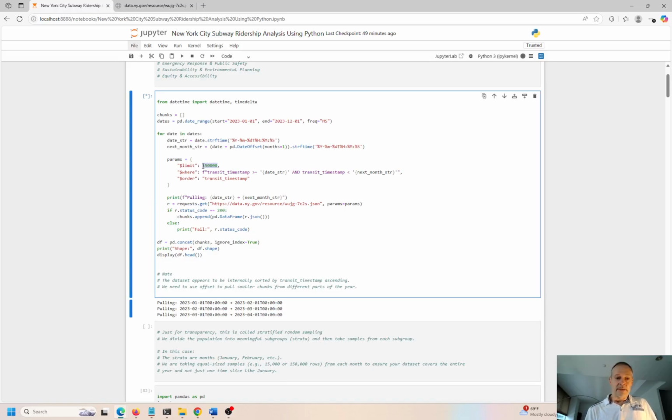It's called stratified random sampling, right? It's a little bit of a tongue twister, but you're taking different strata, which are different levels or different groups of data, and you're taking random samples from each one. So the issue I ran into, just getting access to the data, is where I spent most of my time for this project, because I got January and February, then I got 4 days of the week, but Monday was completely empty, Saturday and Sunday was gone. So that was bizarre. I was thinking, of all this data, why am I getting these different random chunks of data, right? So I set the request to 10 million.